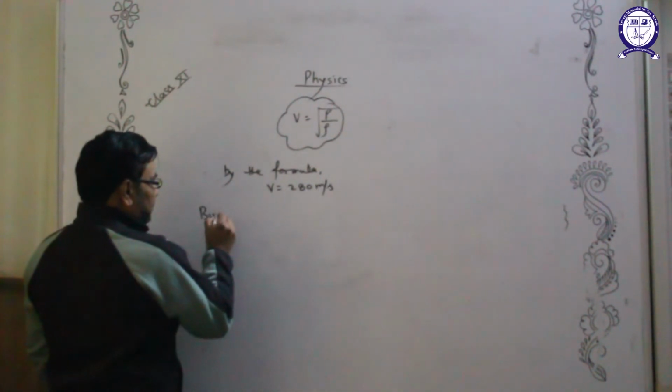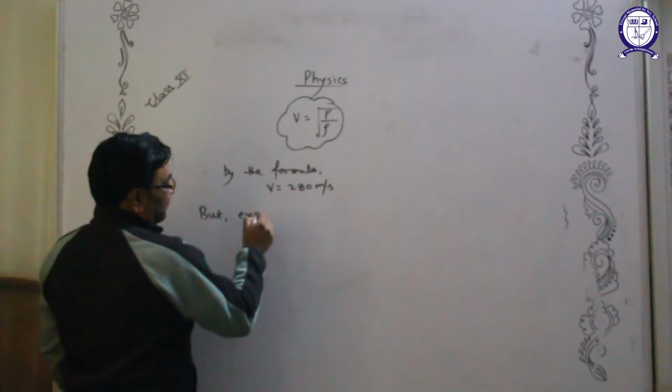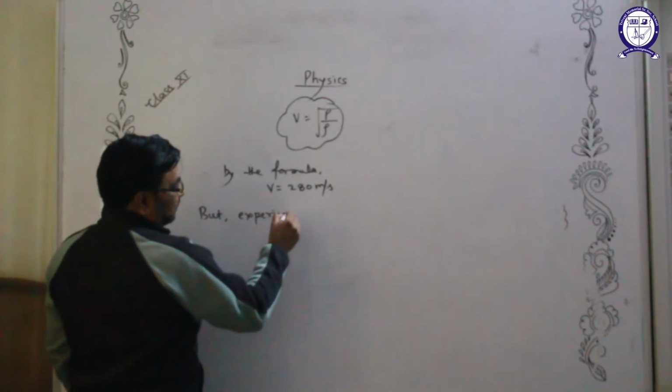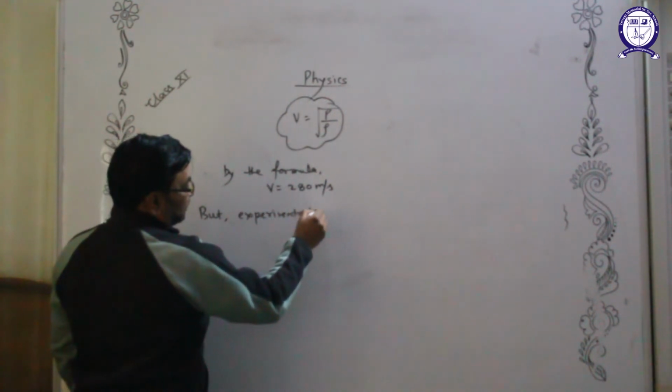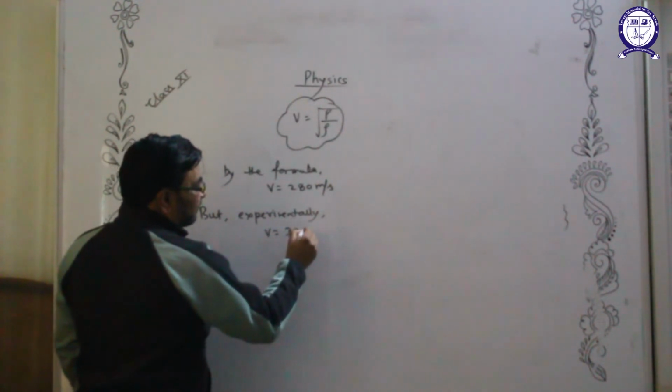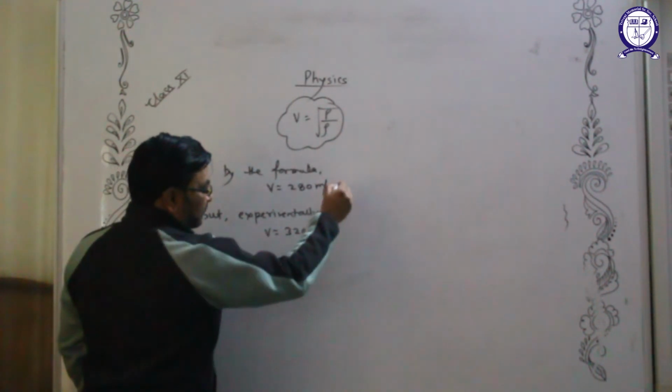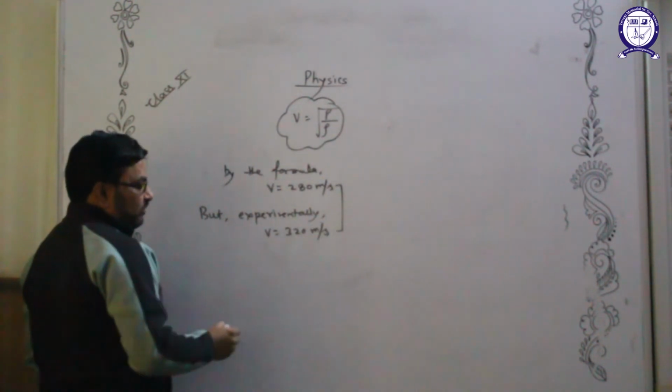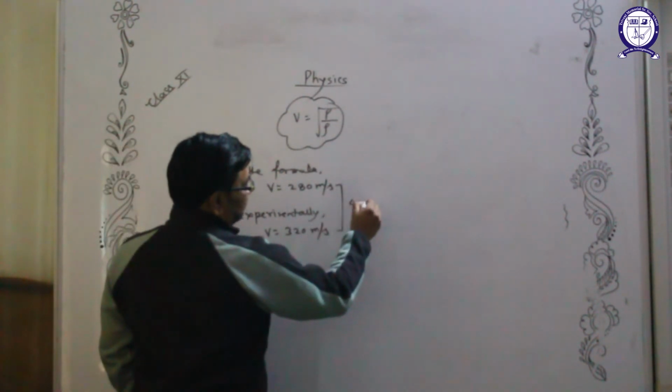But experimentally, when sound was created and its speed was measured, the speed was found to be 320 meters per second. So see the difference. There is a difference of 40 meters per second.